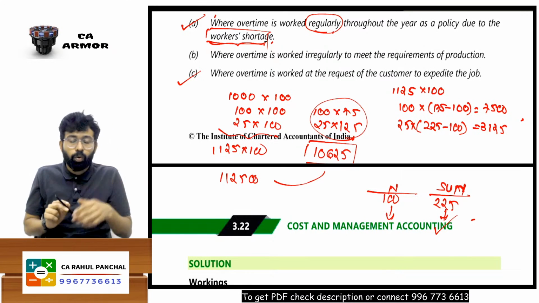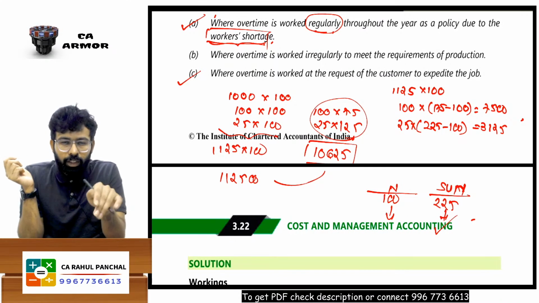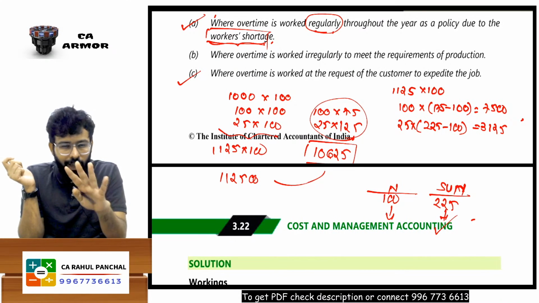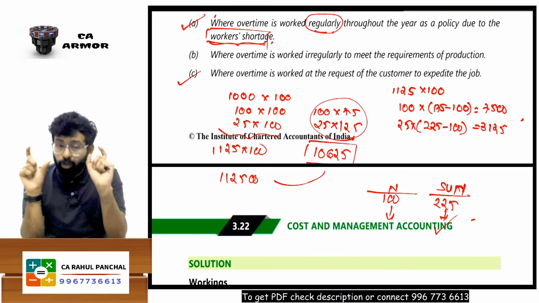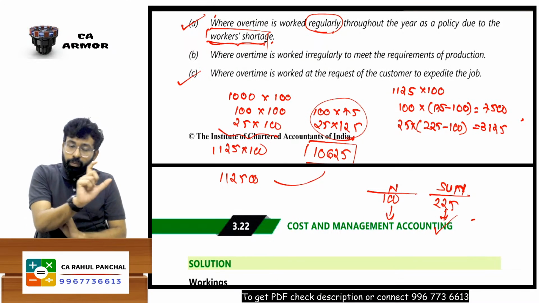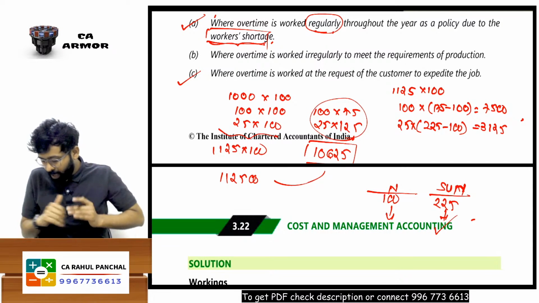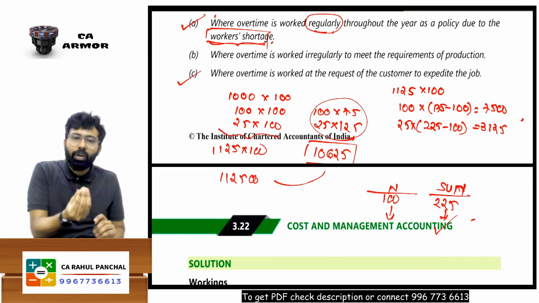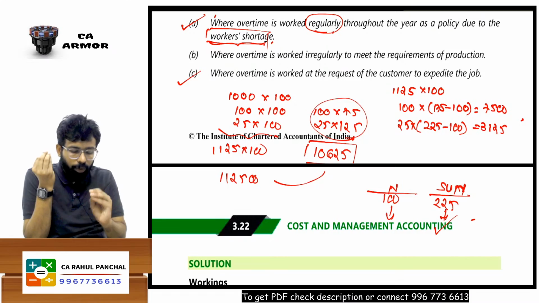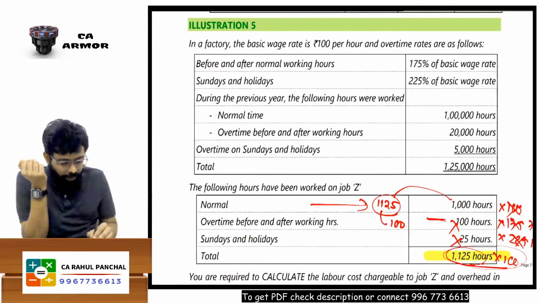No, the customer will say, I don't care whether you have produced it on Sunday or Monday. So I want to keep one same selling price for every product, whether it is Monday or Sunday, doesn't matter, normal day or Sunday. How will you get one selling price? You have to take the average. Like you will say, for these 1 lakh hours I paid 100, for these hours I paid 175, for these hours I paid 225.